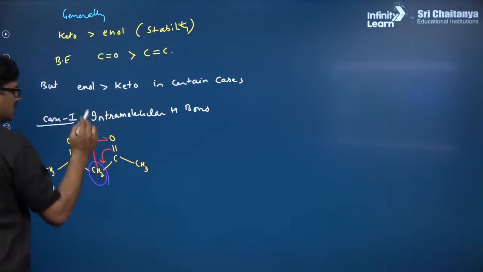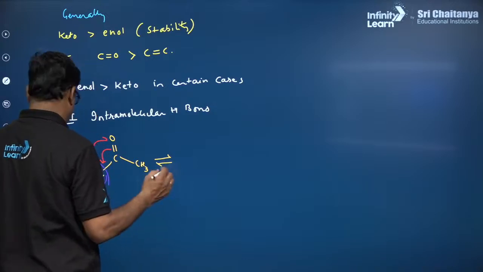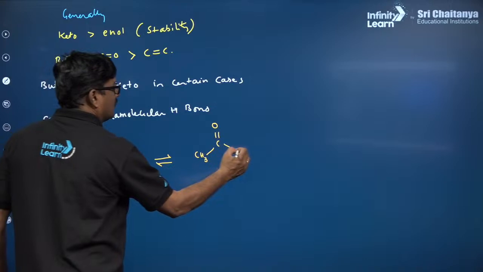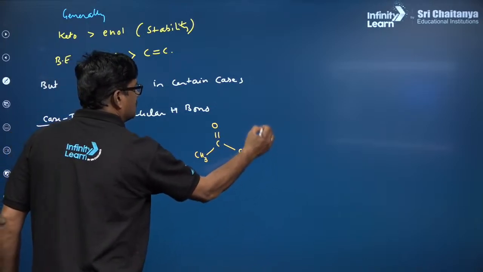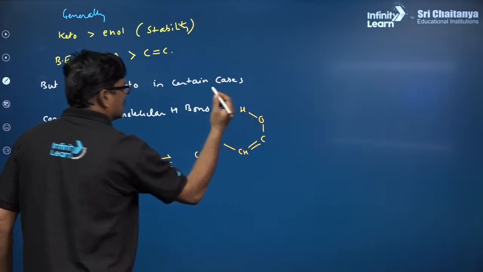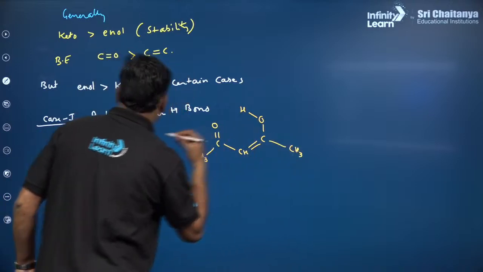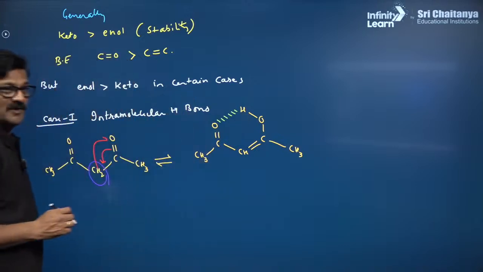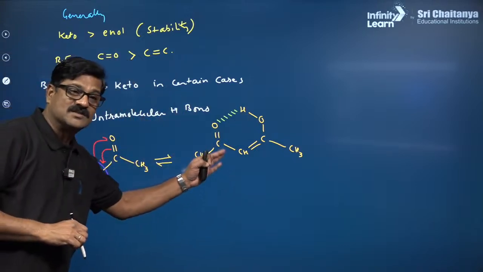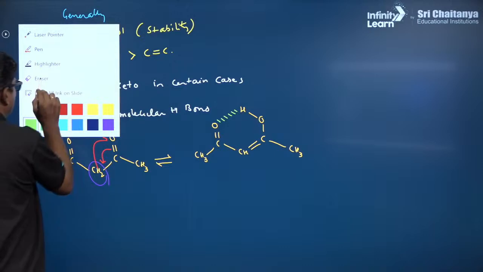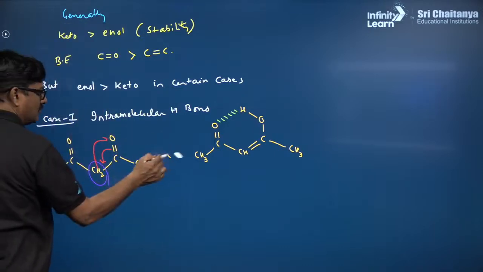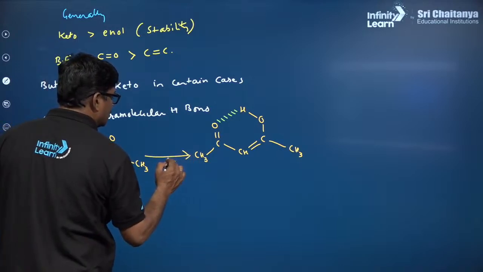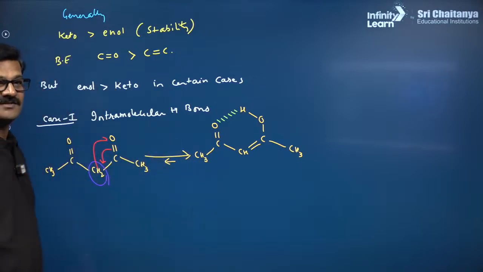So it is a ketone form, and it is going to have CH3, C double bond O, and CH double bond C O, and H and CH3, and you are going to see the formation of intramolecular hydrogen bonding. Because of the intramolecular hydrogen bonding, it is more stable. Therefore, the equilibrium will be more in the forward direction rather than the backward direction. This is case 1.